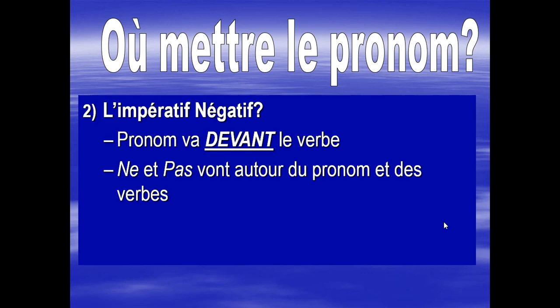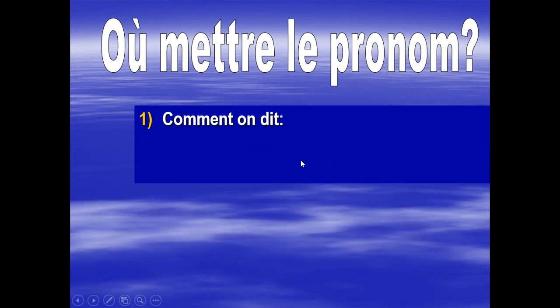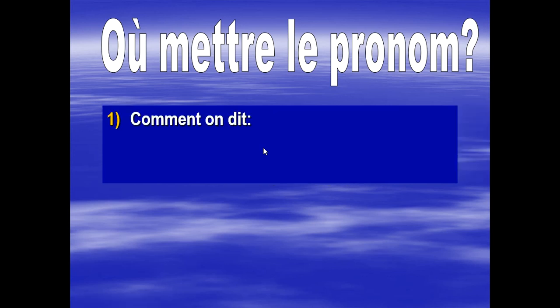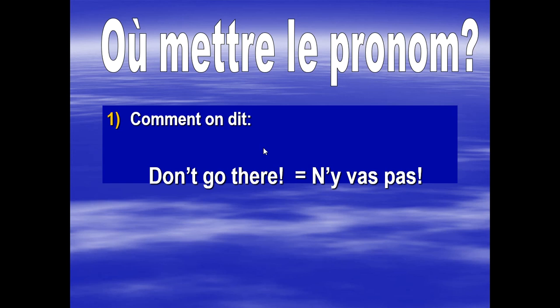Okay, and now we're going to talk about the negative version of that. And the rule for negative is that the pronoun goes actually in front of the verb. So try, keeping that rule in mind, try to guess how to say don't go there. The answer is n'y va pas.